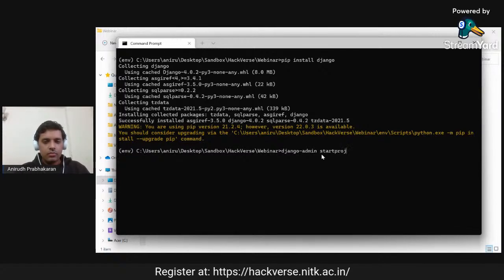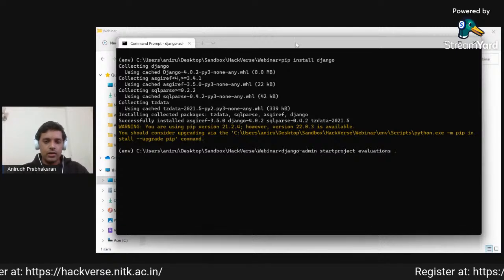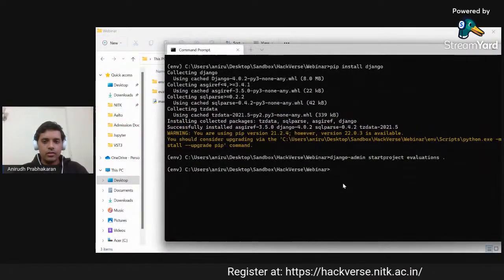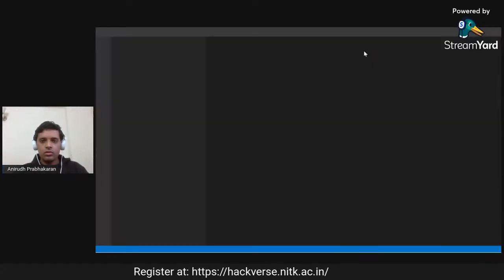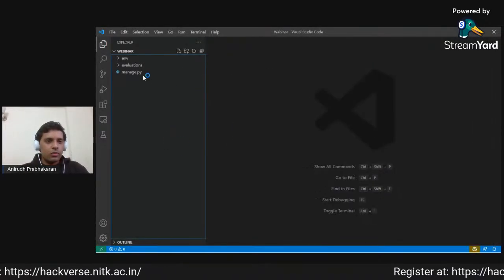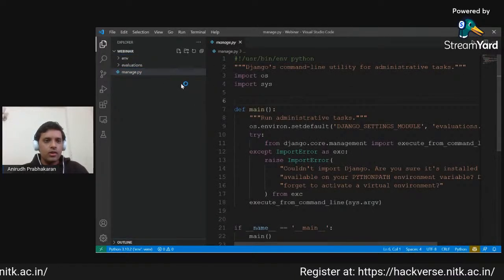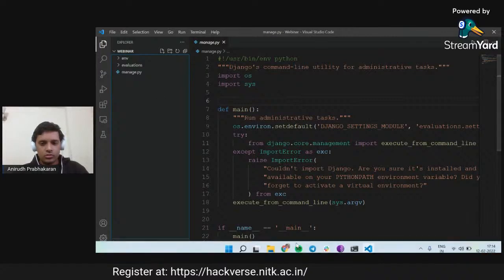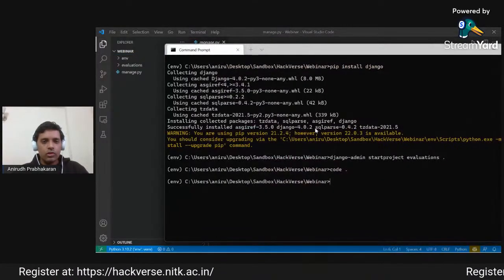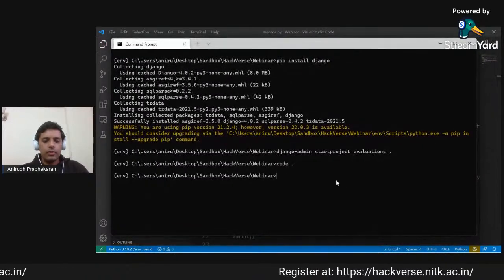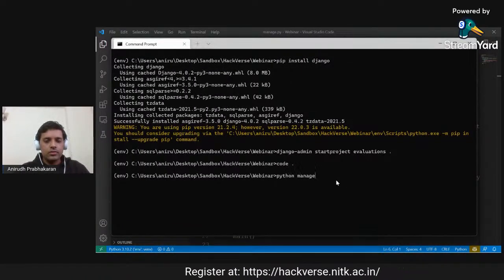I will start a brand new project now, startproject evaluations. This will scaffold the basic files that are needed. So I will open this in Visual Studio Code. Now we see that there is this manage.py file. This will be our entry point for most of the application. Where we used django-admin startproject, instead of that, now we'll be using manage.py itself.